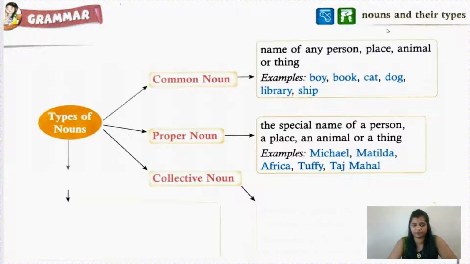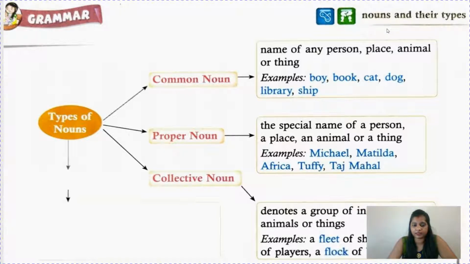Next one is collective noun. See children, collective noun is a collection of persons, animals and things. Don't forget that places we cannot collect, so please don't mention places here. Collective noun denotes a group of individuals, like a fleet of ships, a team of players, a flock of birds.